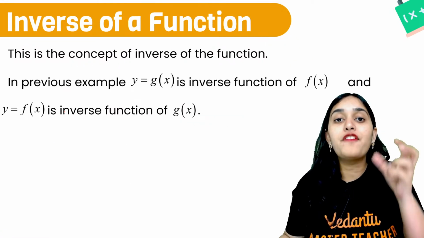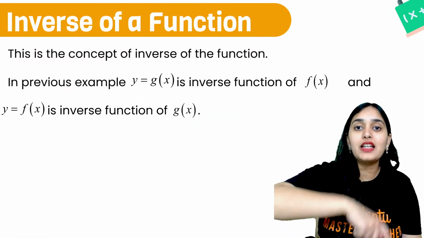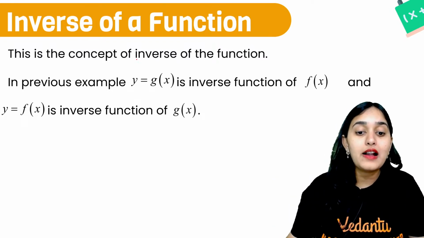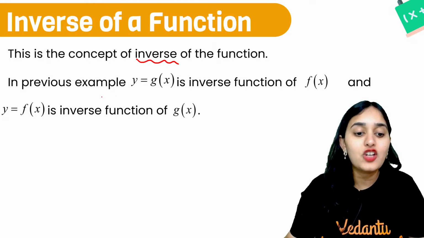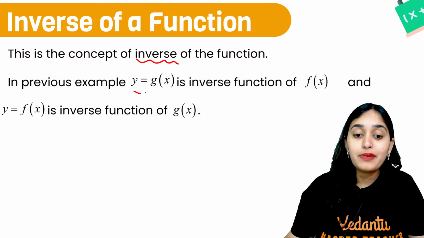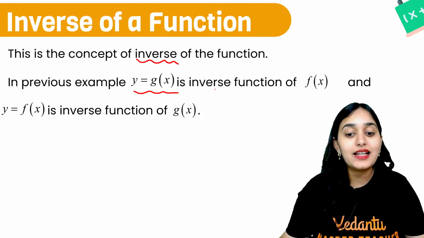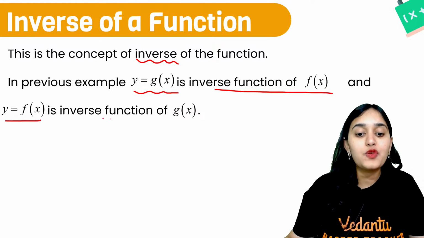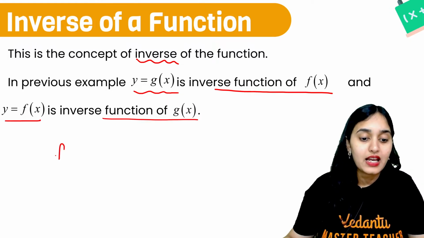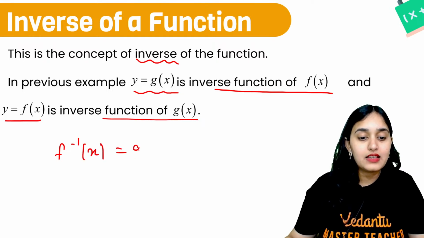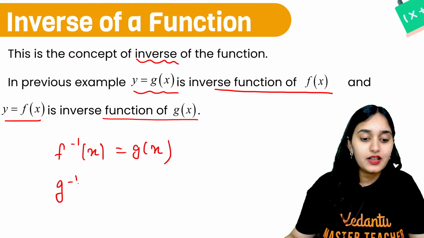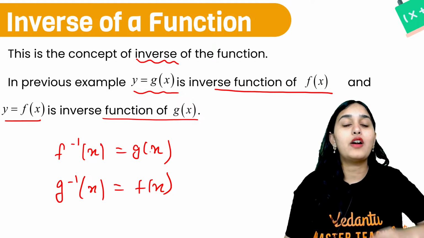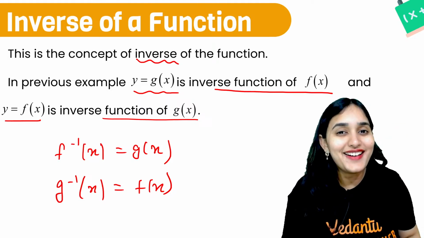So these type of functions, where the output of one function becomes the input for the other function, such functions are called inverse of each other. So in the previous example, y is equal to g(x) is basically the inverse of the function f(x), and y is equal to f(x) is the inverse of the function g(x). Okay, so f inverse is g(x) and g inverse is f(x), right? So such functions are called inverse of each other.